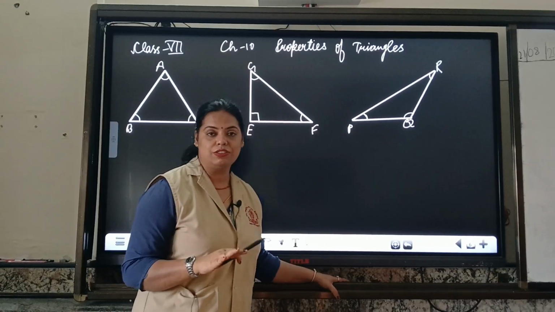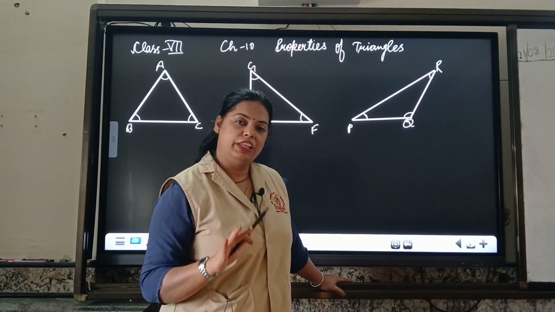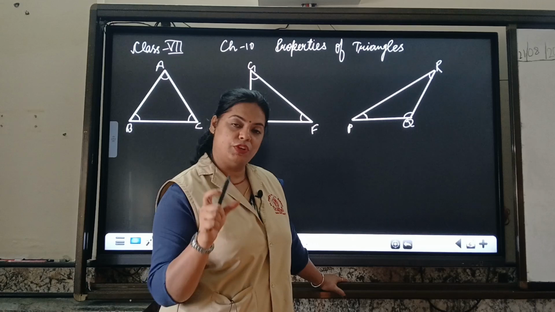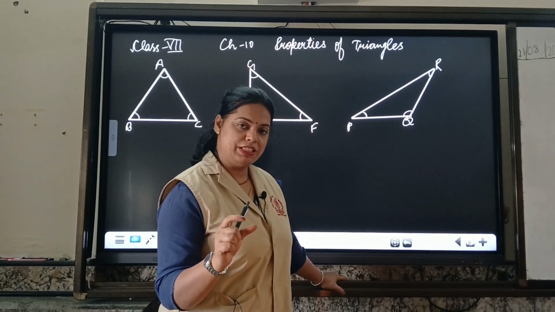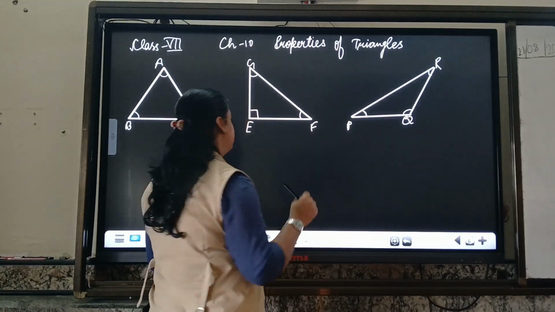The same thing will remain for the other type of triangles, and after this I would like to introduce another two terms, namely, one is median and other is altitude. First of all, we will understand about the median. With the name you can understand median. First three letters, mid. Mid means center. It is a line segment.